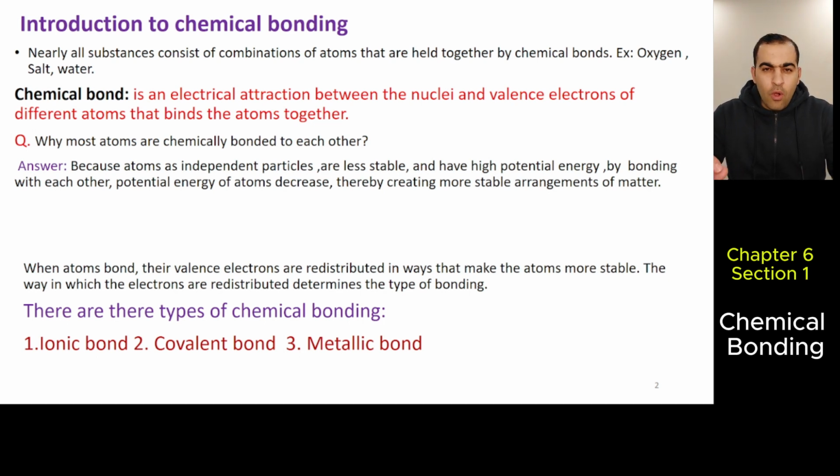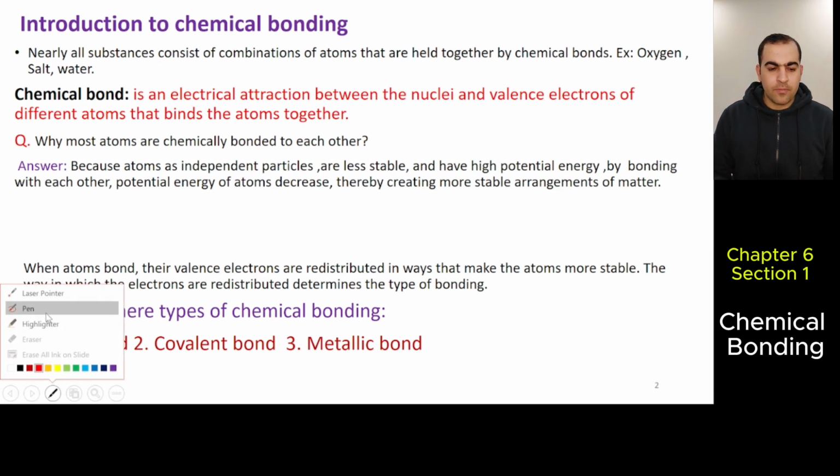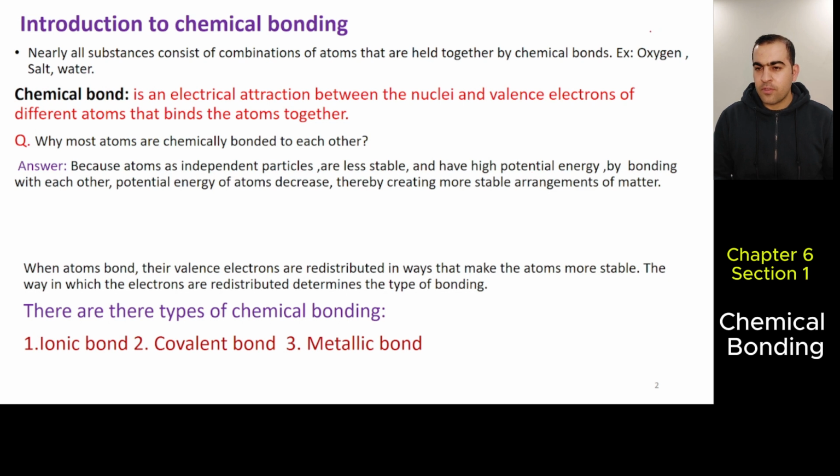Nearly all substances in nature consist of combinations of atoms that are held together by chemical bonds. In your room, there are carbon dioxide and oxygen. They're all substances consisting of atoms held together by chemical bonds. Oxygen is made of what? O2 is made of two oxygen atoms held together by chemical bonding.